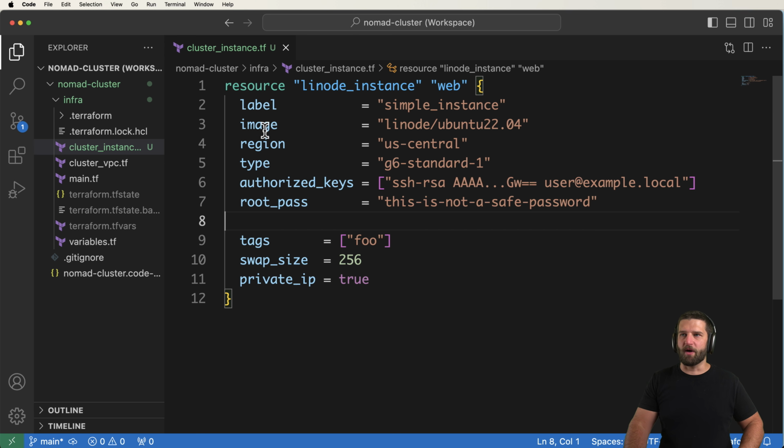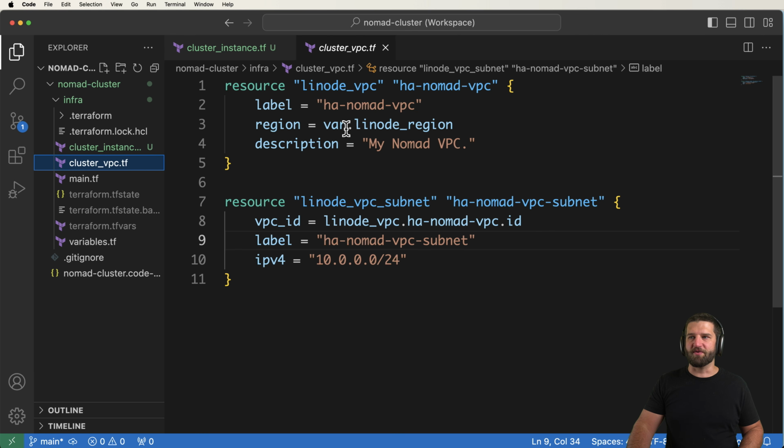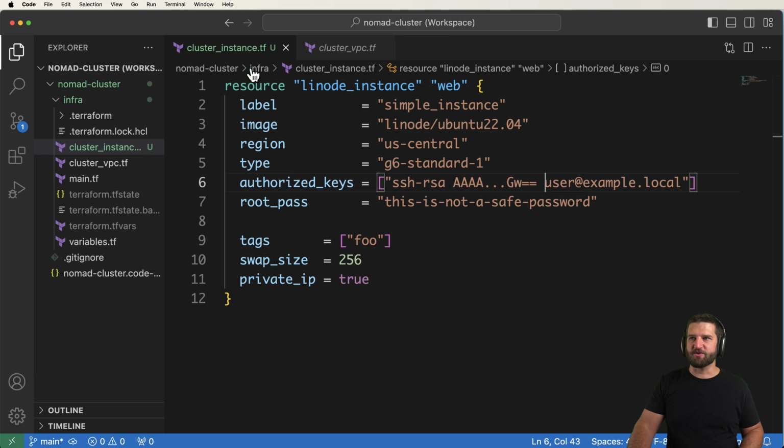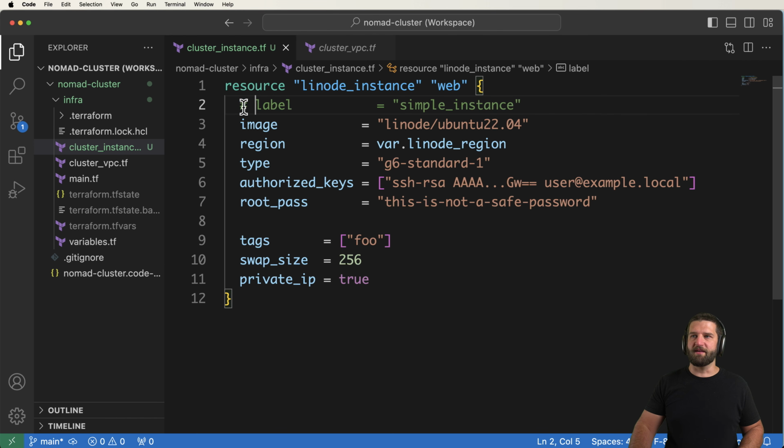The very first one is fairly easy, and that's the region itself. We need to make sure this region and the VPC region are the same. So luckily for us, we have a variable that we can easily reuse and just paste it in like that. The label itself, well, we could use this label, but I'm going to auto create one within the Linode API, which means that I just comment out the current label.